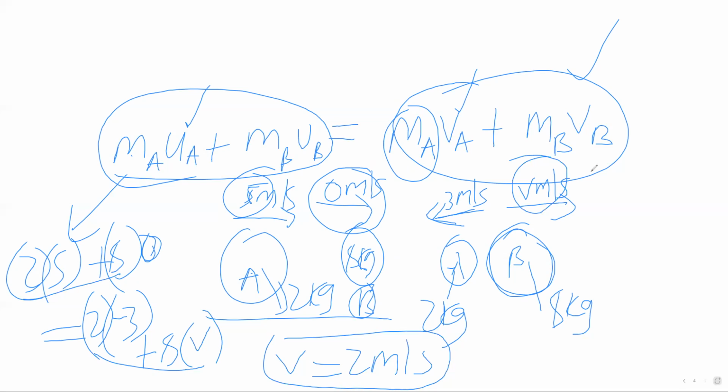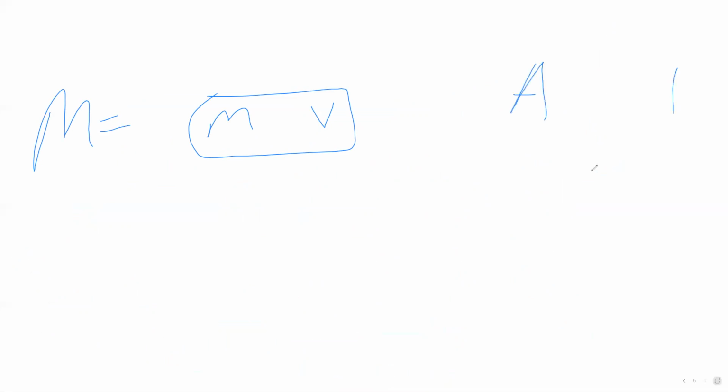So that's about momentum. To answer questions on momentum, you always have mass and velocity. If you don't have them, we have learned all the formulas that we can use to find velocity or anything else that they're asking us. So mass times velocity, that's momentum. If you're dealing with two objects, you have the mass of this object and its initial velocity. You have the mass of this object and its initial velocity. You also have the final velocity of each object.